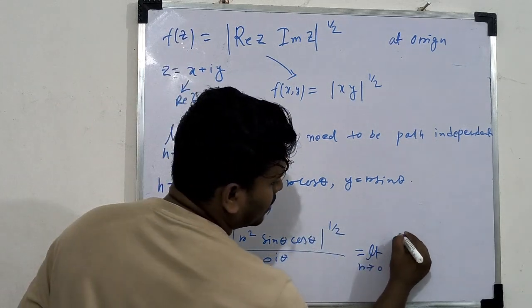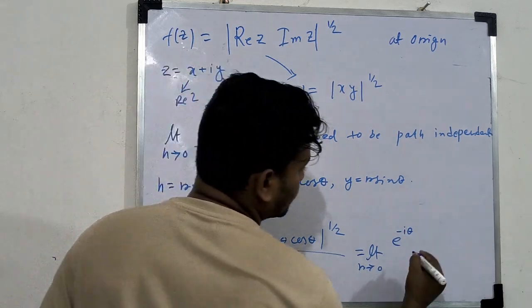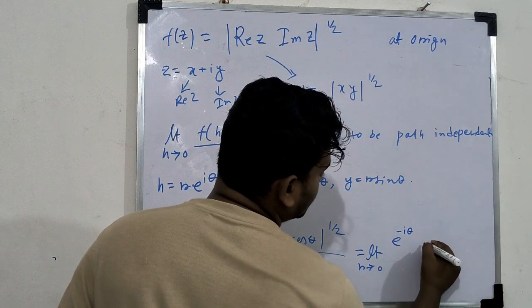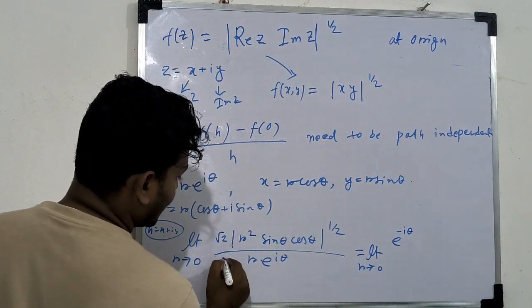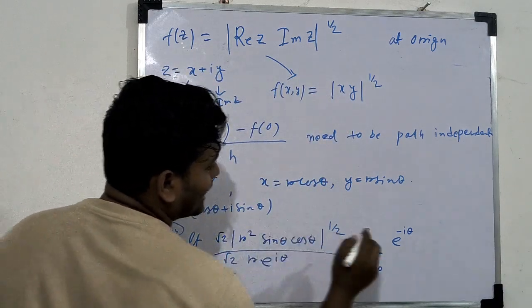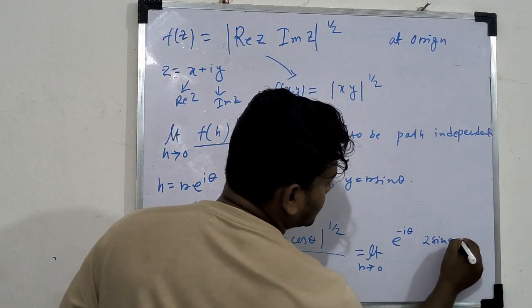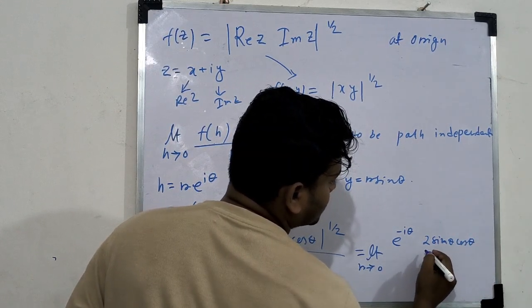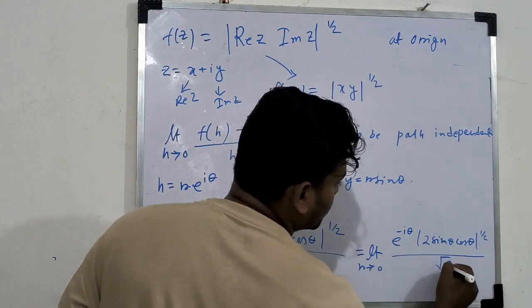So e to the power i theta can be written as this, and if we put root 2 on both sides, we can take 2 sin theta cos theta to the power half under root 2.